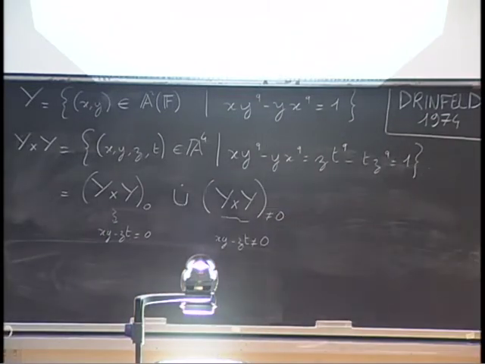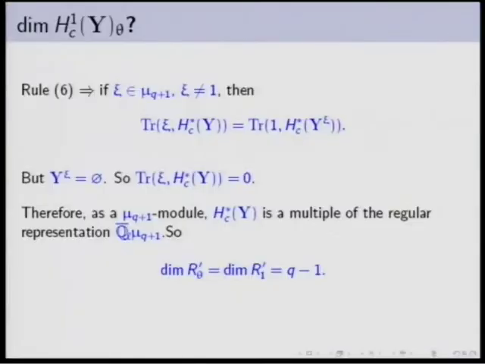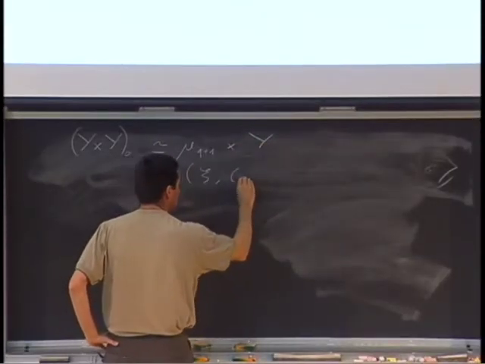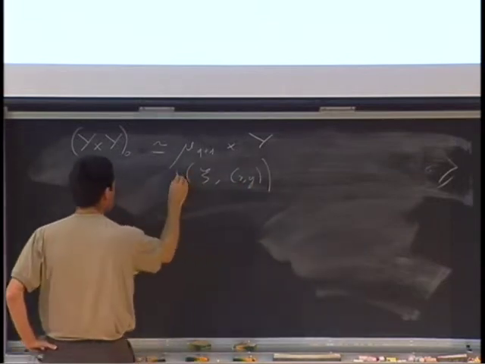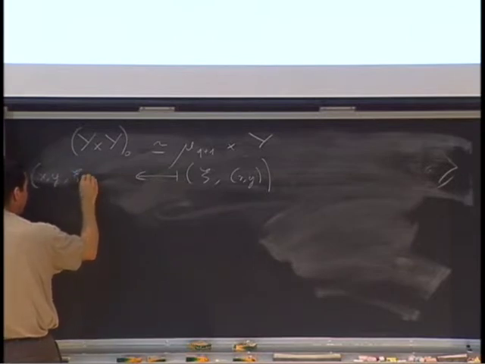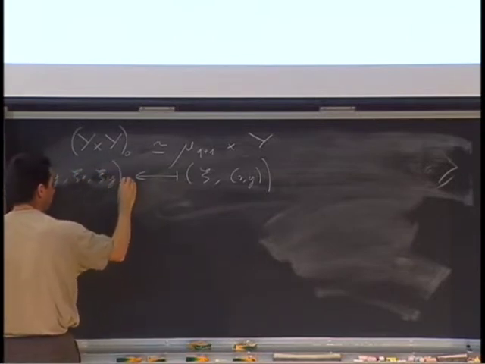So this tells you that the zero part is isomorphic to mu q plus 1 cross y by the map that sends psi, x, y to x, y and psi x, psi y.